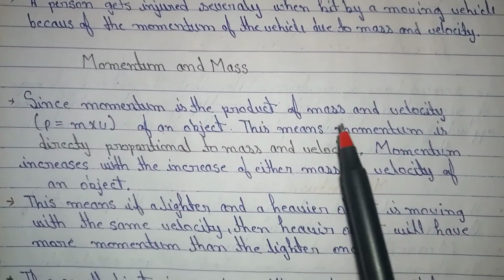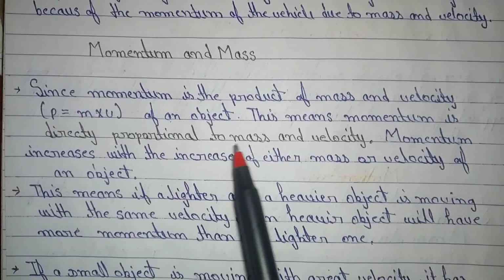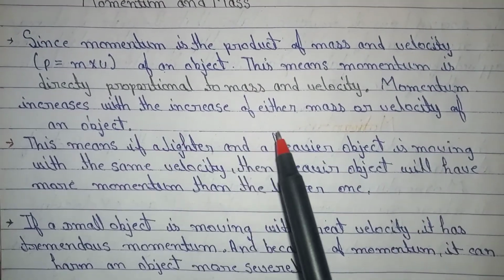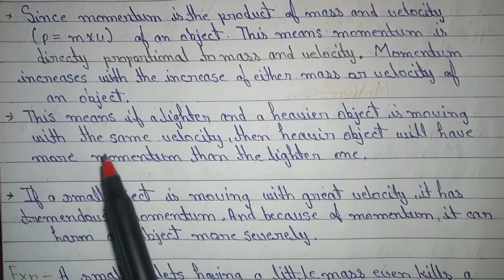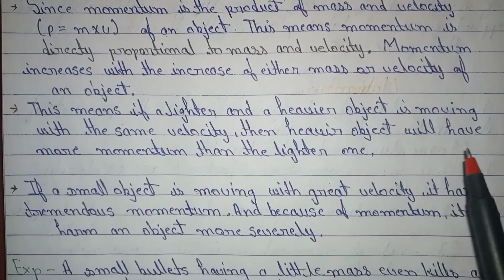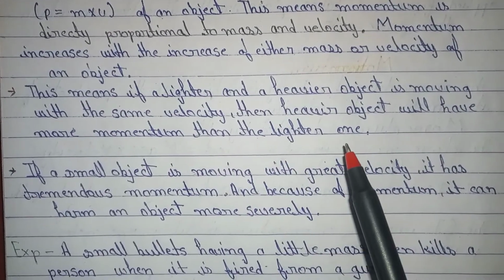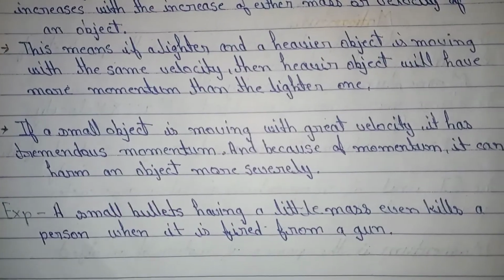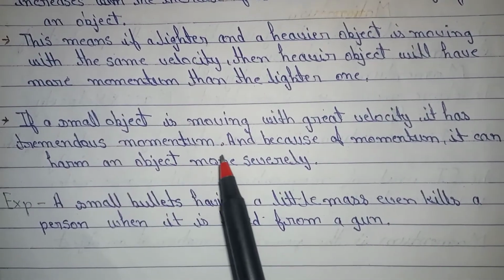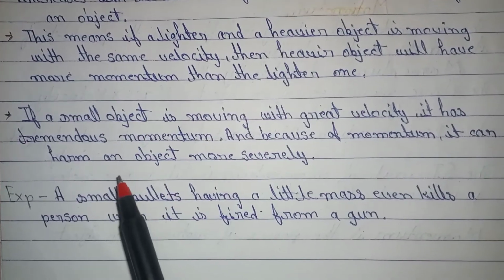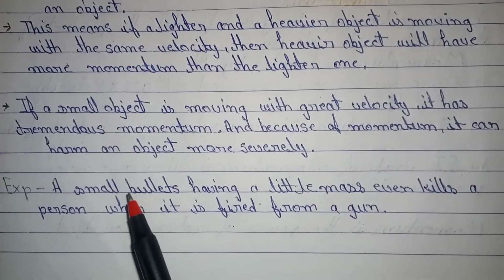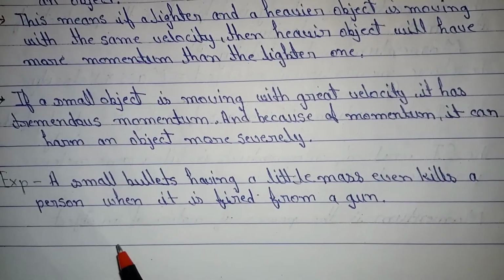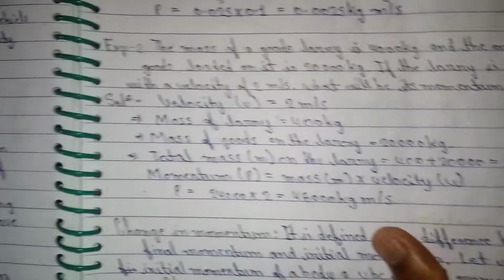Since momentum is the product of mass and velocity of an object, this means momentum is directly proportional to mass and velocity. Momentum increases with the increase of either mass or velocity of an object. This means if a lighter and a heavier object are moving with the same velocity, then the heavier object will have more momentum than the lighter one. If a small object is moving with great velocity, it has tremendous momentum, and because of momentum, it can harm an object more severely. Example: a small bullet having little mass even kills a person when it is fired from a gun.